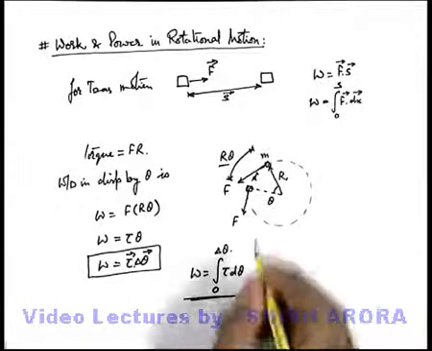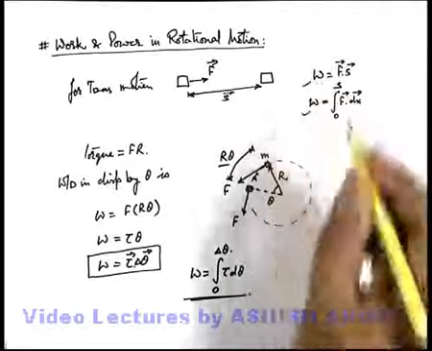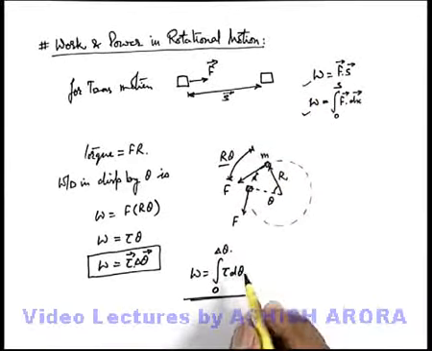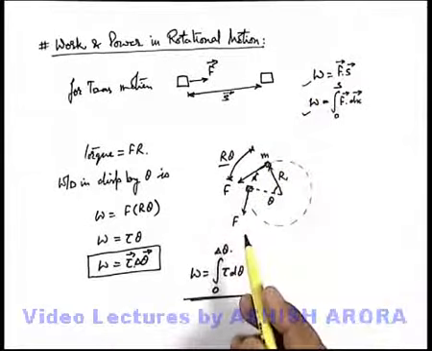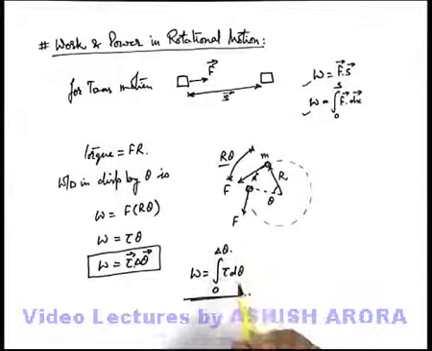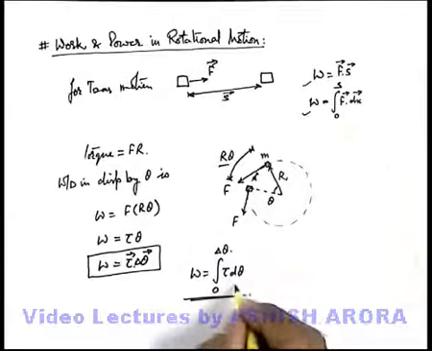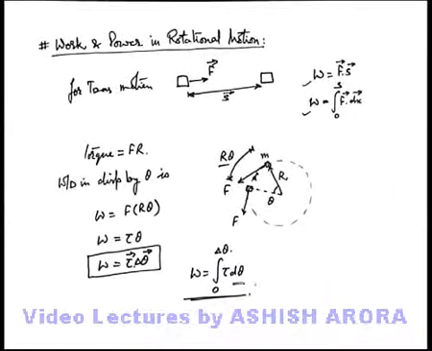This is similar to translational motion for uniform force and for force which varies with displacement. Here the angular counterpart of force is torque, and rather than displacement we use angular displacement.